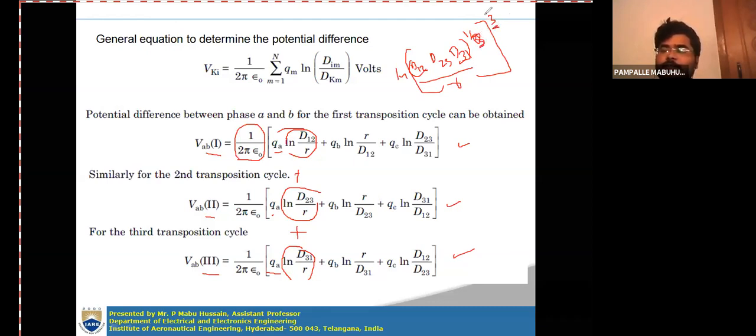Now this 3 can be written this side, so that means 3 ln of D12, D23, D31 whole to the power of 1 by 3 by R you will get for the first case.